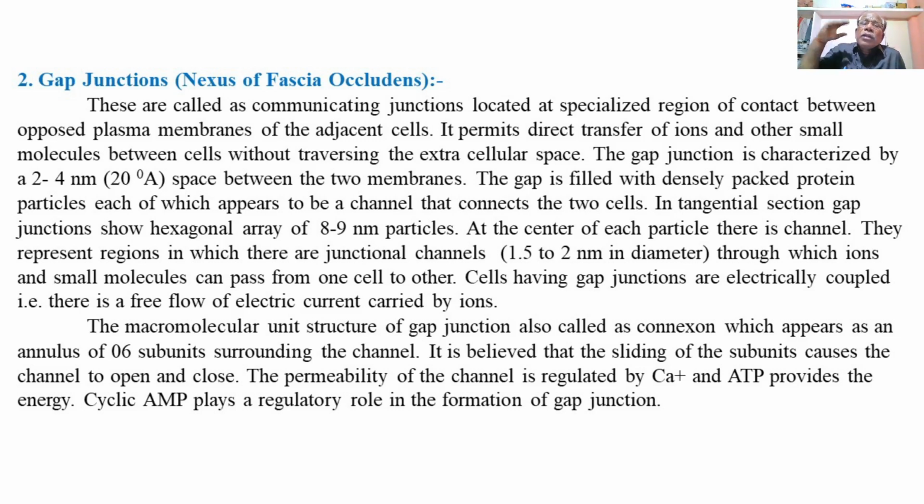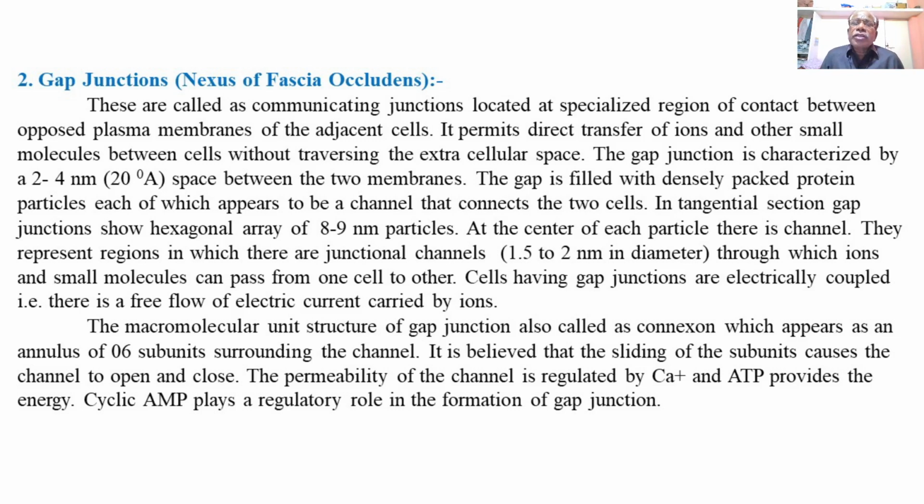There are several densely packed protein particles, and each will have a tube-like passage formed between the two cells. So these channels connect the two cells.